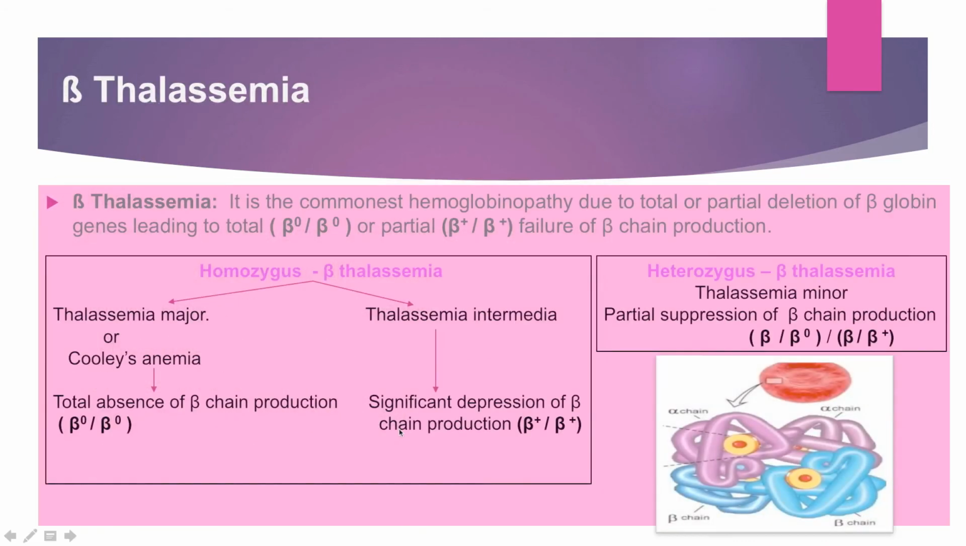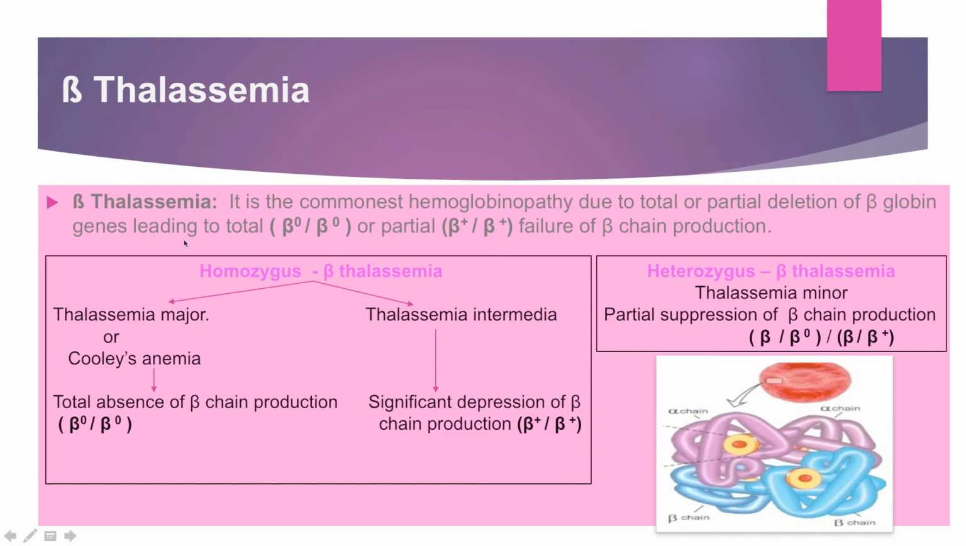Beta thalassemia is because of the deletion or a problem in the genes which are responsible for the production of the beta globin structures, these beta chains. There are a total of 2 genes for producing these beta chains, and the defect can be homozygous or heterozygous. Homozygous means both the genes are defective. Heterozygous is when only one gene is defective.